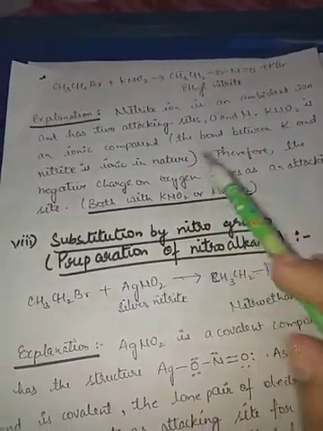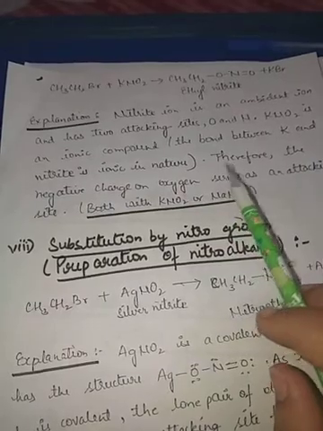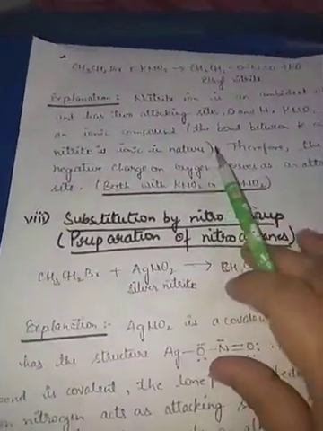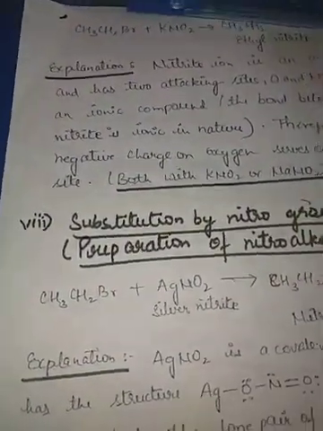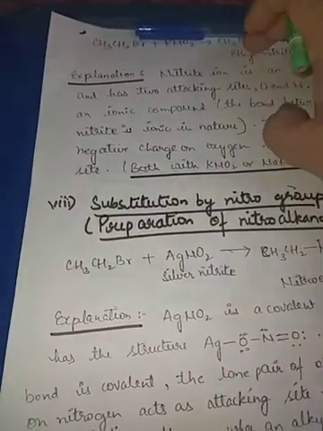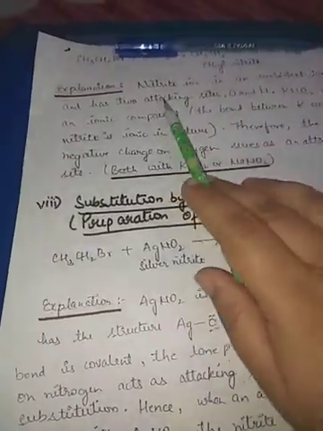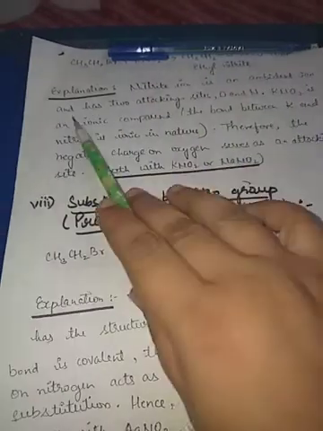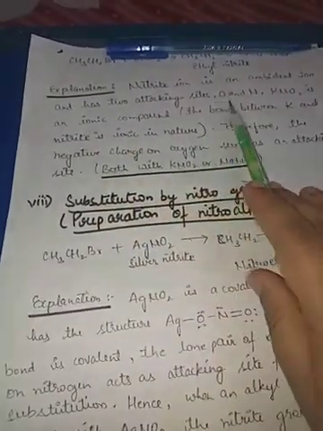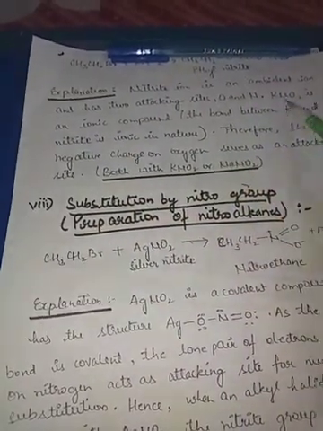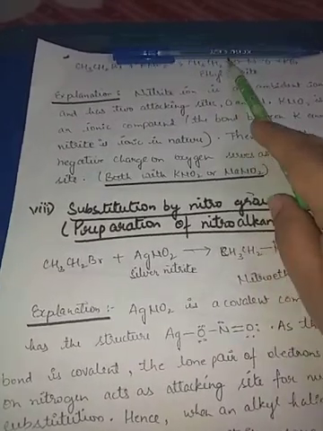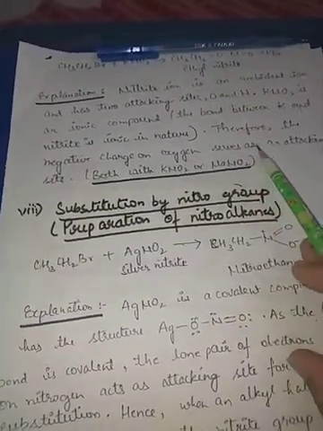Here too, just like with cyanide and isocyanide, NC and CN, the same thing is happening with the nitrite and isonitrite. The nitrite ion is an ambident ion, and it has two attacking sides, that is O and N. Oxygen can attack and nitrogen can also attack.